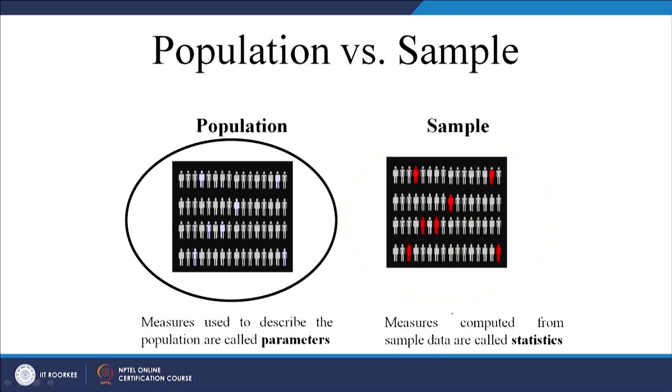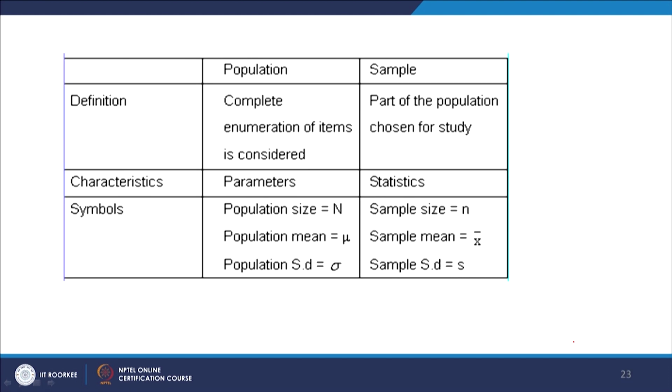Just one more slide on population and sample. So, this is your entire population. Measures used to describe the population are called parameters, and those measures which we use to describe a sample are called statistics, right. So, this is your sample. By definition, the complete enumeration of items is the population, and a part of it is the sample. So, this is parameter, this is statistics for the sample.